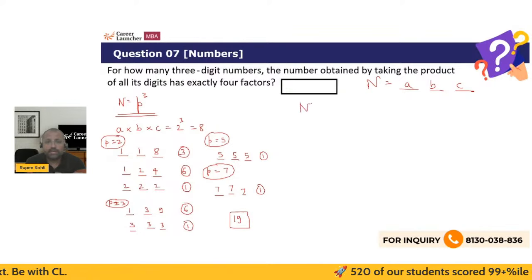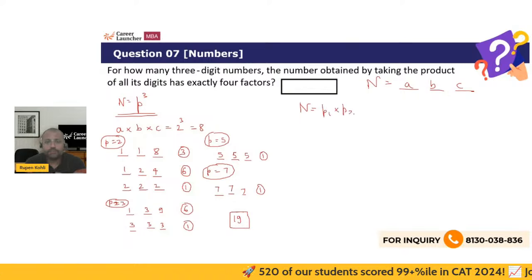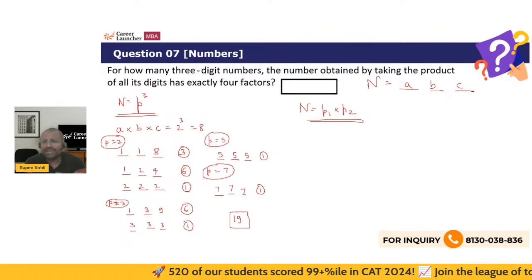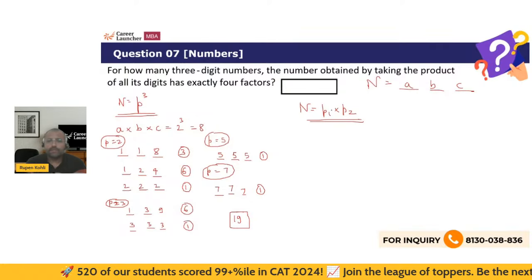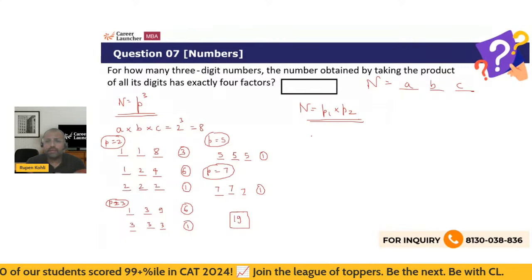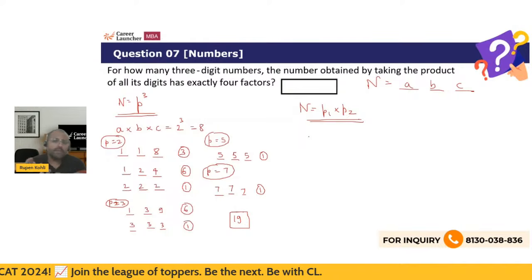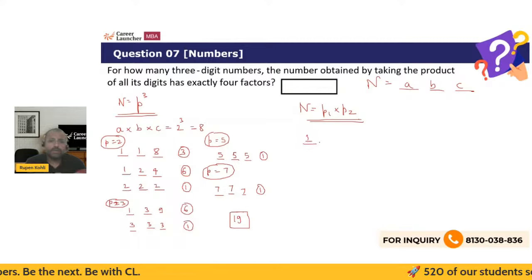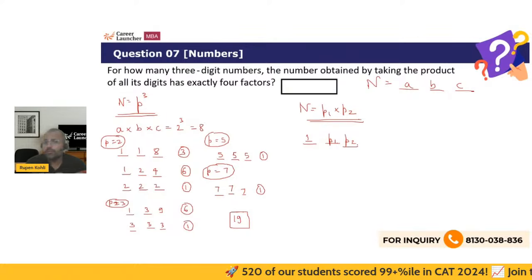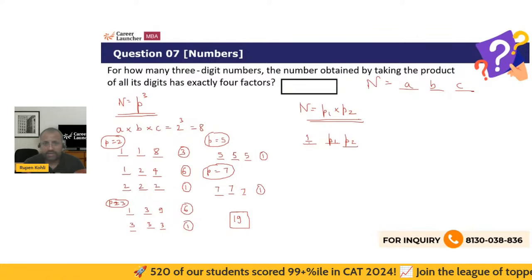Now n is P1 into P2. Now here we can do the counting a little quickly because unless we can combine P1 and P2 and make a single digit P1 into P2, we can only do one P1, P2. So first let's do the counting of all such numbers in which P1 and P2 are distinct digits and kept as one P1, P2.